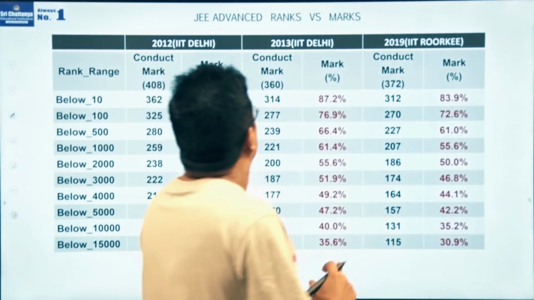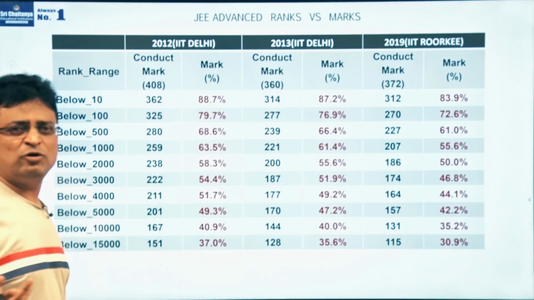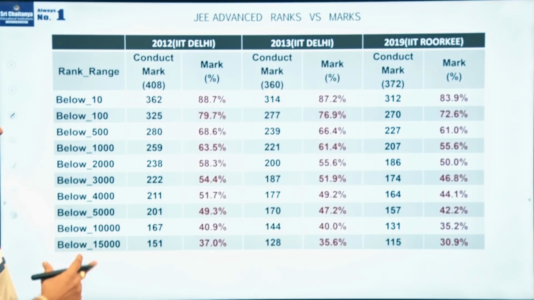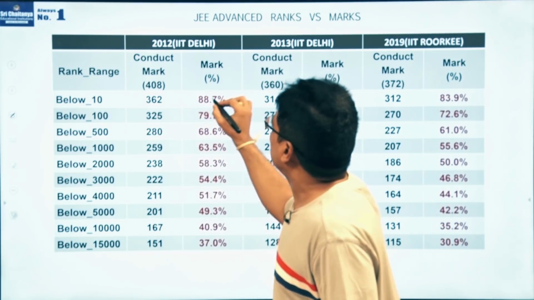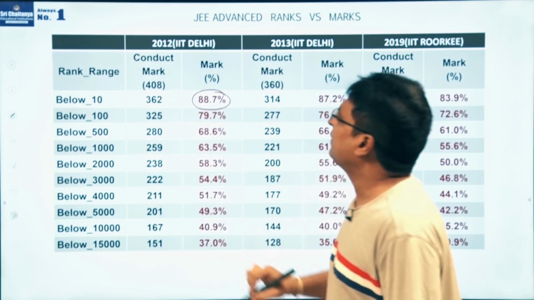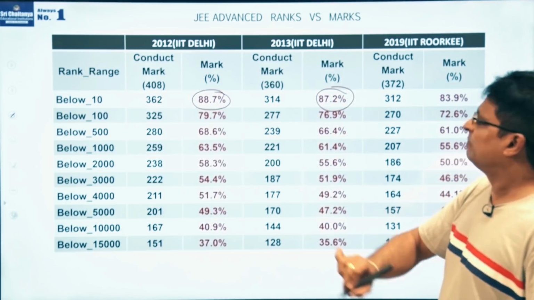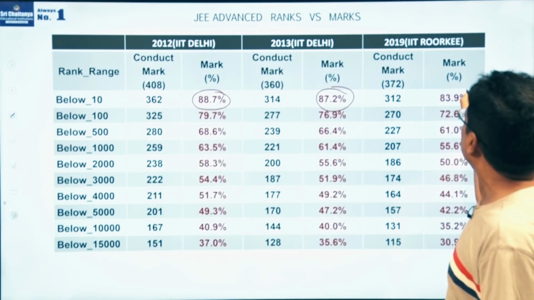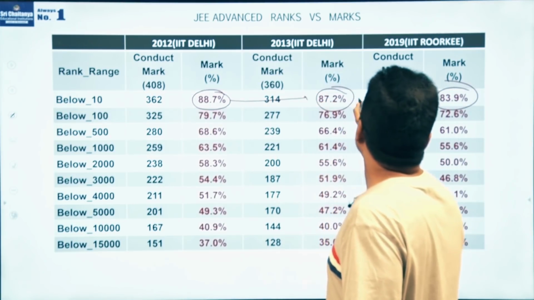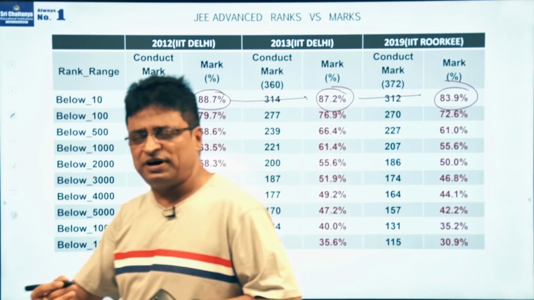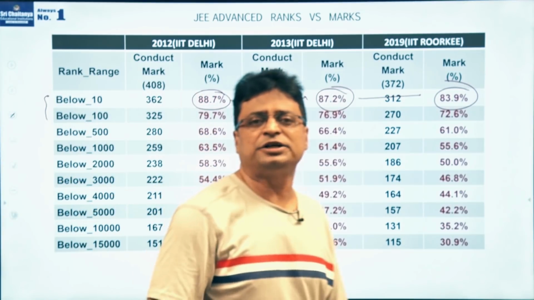Now coming to cutoff marks versus ranks. This is very, very important. Actually, nobody will give you this kind of information in analysis. If you are aiming to get a rank below 10, in 2012 you needed to maintain more than 88% of marks. In 2013, 87% of the marks. Last year, 83% of the marks. You see the gradual decrease in the marks. So a good tough fight is there among ranks below 10 and 100 students only.